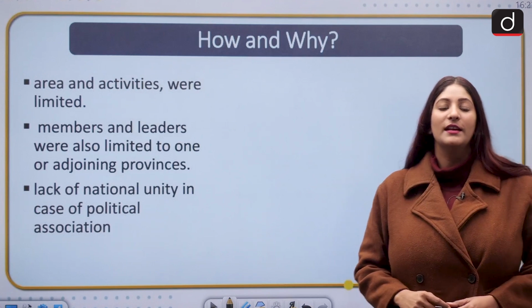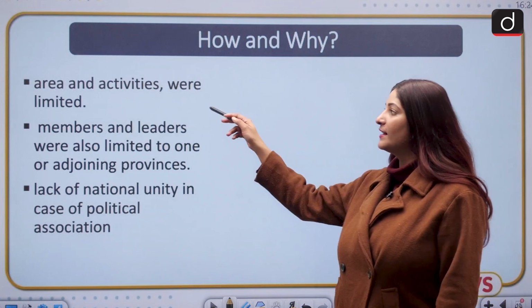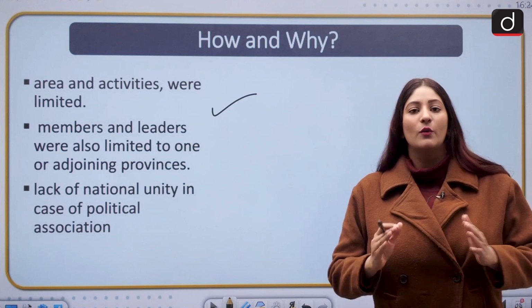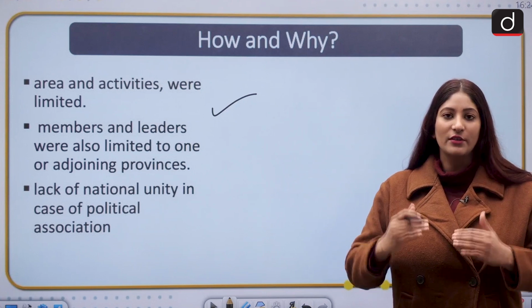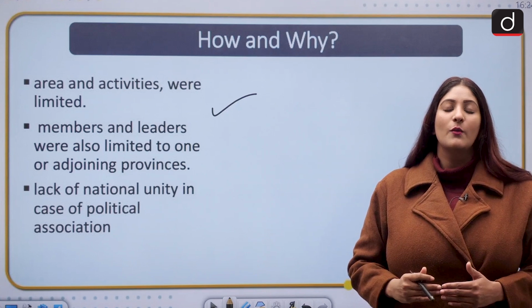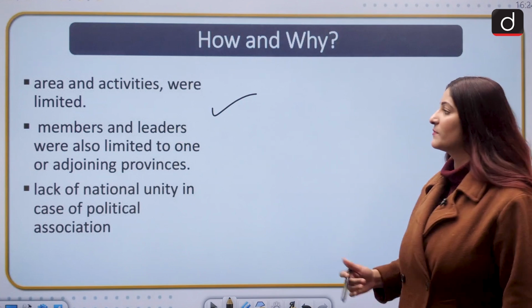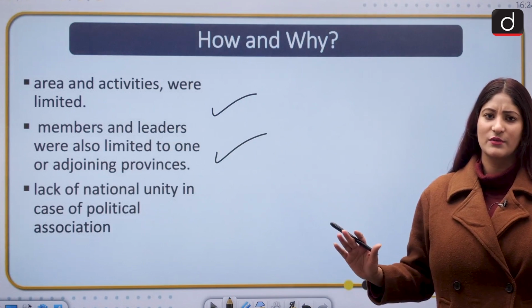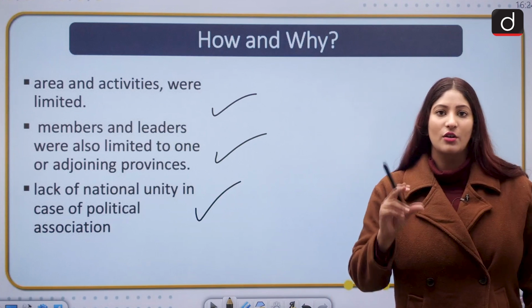But what happened? That there were certain shortcomings which were related to them. First, their areas and activities were very limited. Their grievances were localized in nature, and that is why it was kind of a hindrance when we talk about the rising of the feelings of nationalism. Members and leaders were also limited to the adjoining provinces only, and there was a lack of national unity. There was not a commonality.